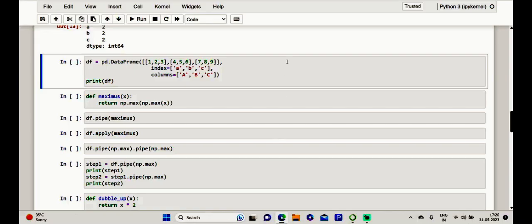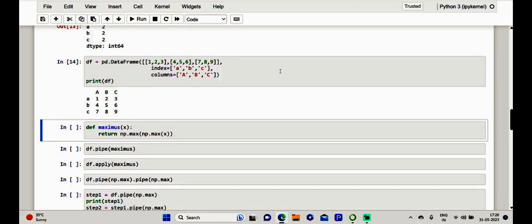Let me just create a data frame here. Of course, the same data frame, let me also use it as df. Kindly take note of it, dear friends. In this case, we may have an already defined external function available to perform the task. So in our case, we are going to make an external function defined like a maximus.